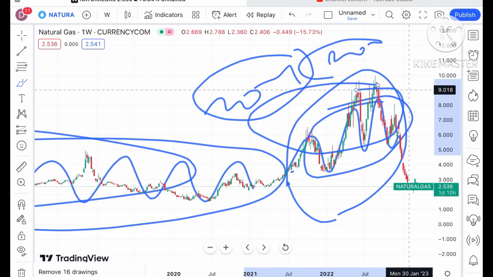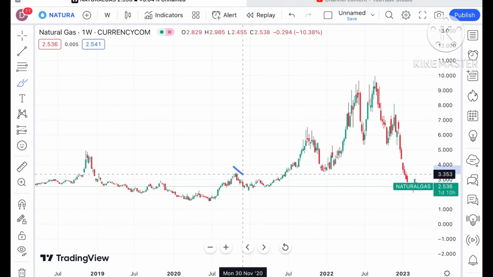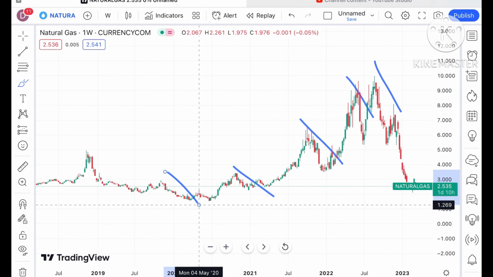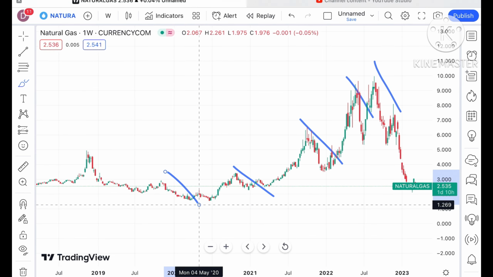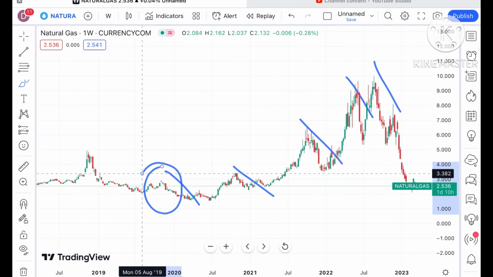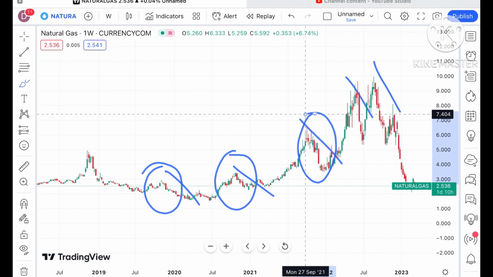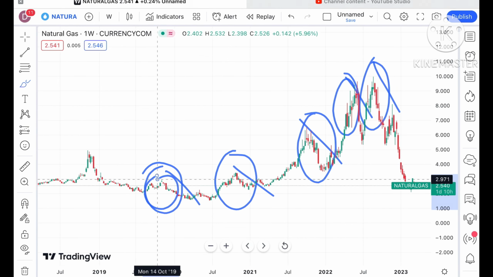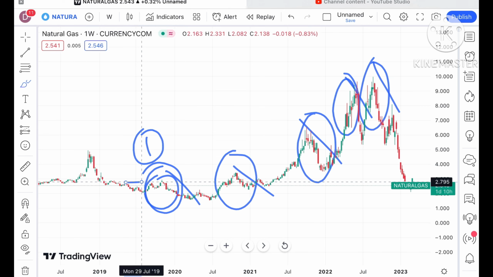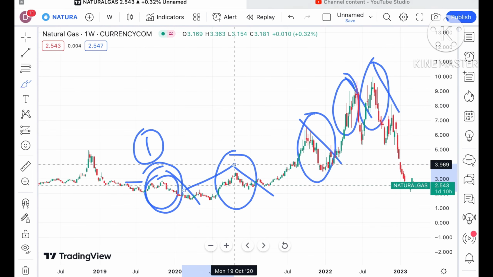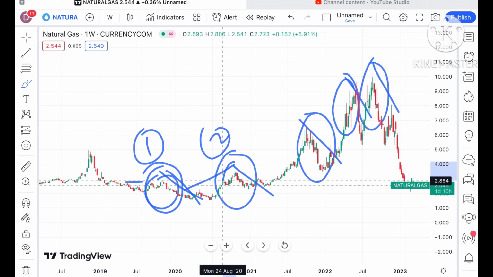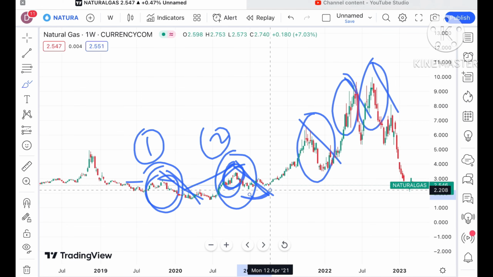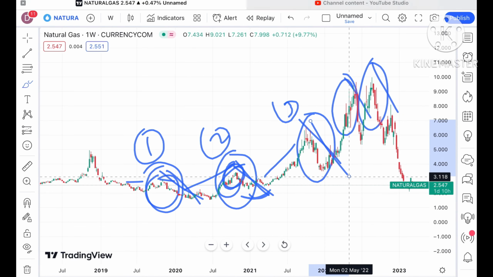Okay, and now if you look at this particular chart of natural gas, you can see a pattern forming, and this pattern I have been repeatedly telling you can form the next time also. Now what this pattern says is that whenever it hits its previous high, we have seen a sharp fall come. If you look at this particular pattern, suppose this is the first time it crosses this particular high, went and made a sharp fall. For the second time, it made a next high, and a sharp fall we have seen. Third time it made a swing, went upside, and again a sharp fall we have seen.